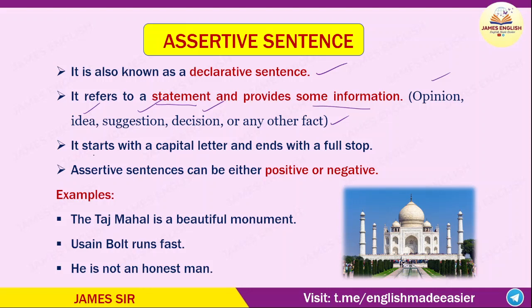An assertive sentence starts with a capital letter and ends with a full stop. Assertive sentences can be either positive or negative. Let me give you some examples. The Taj Mahal is a beautiful monument. This is a fact. So whenever we refer to a fact, that is called an assertive sentence. Usain Bolt runs fast. This is also a fact. He is not an honest man.